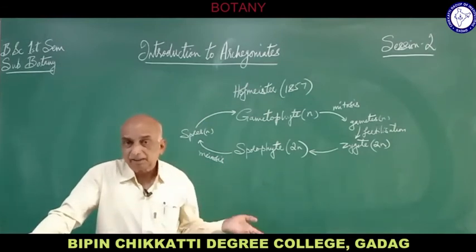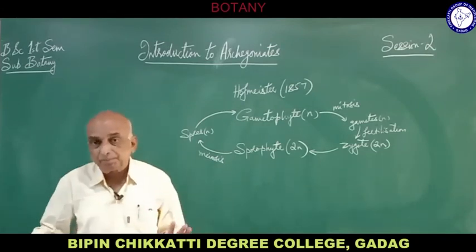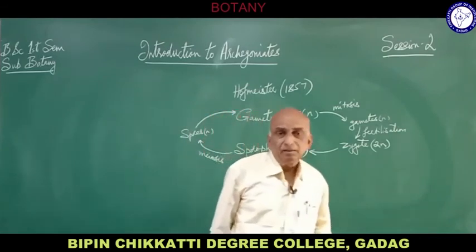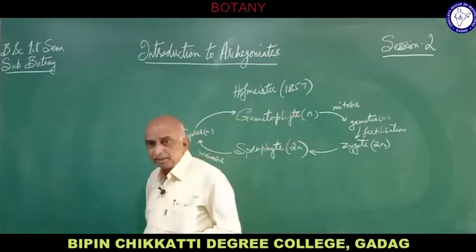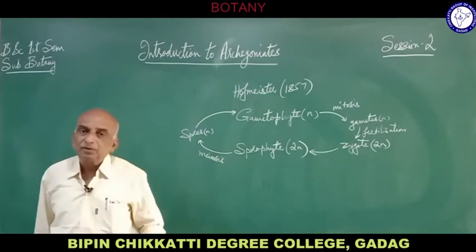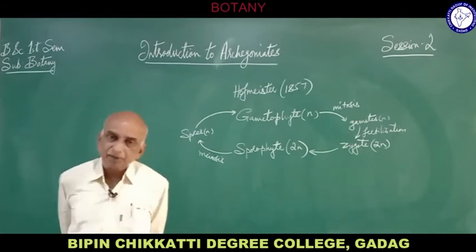But here in archegoniates, where the alternation of generation takes place, especially in the bryophytes and pteridophytes, the gametophytes are haploid itself. So when they are haploid, they cannot undergo meiosis. They undergo mitosis and produce haploid gametes.